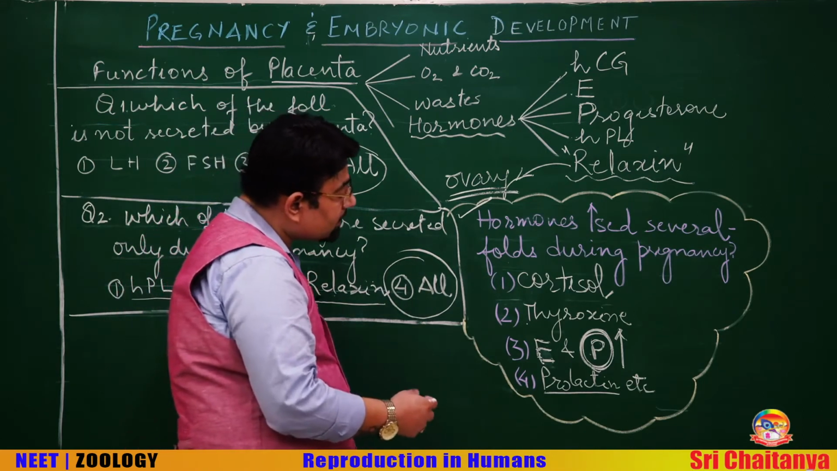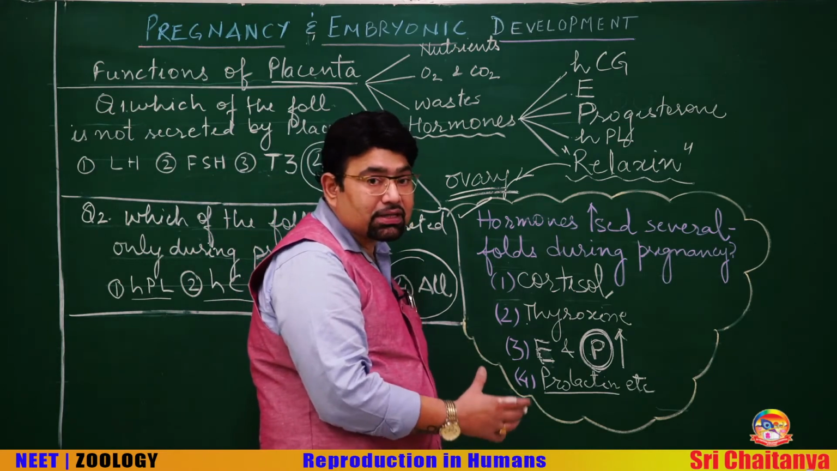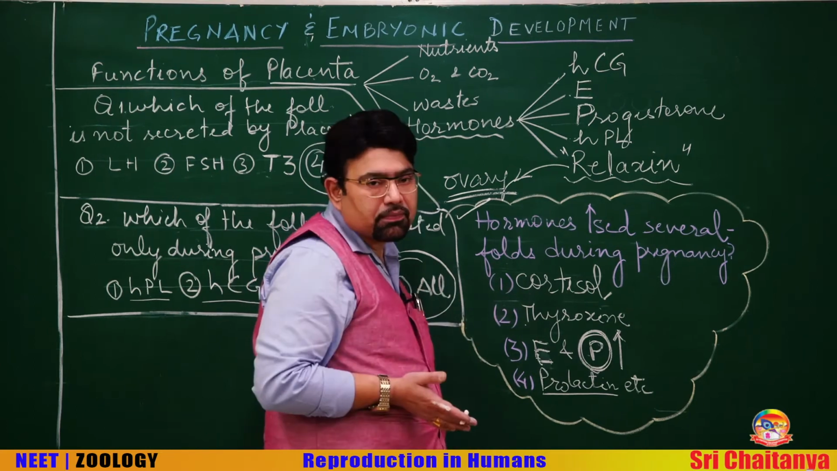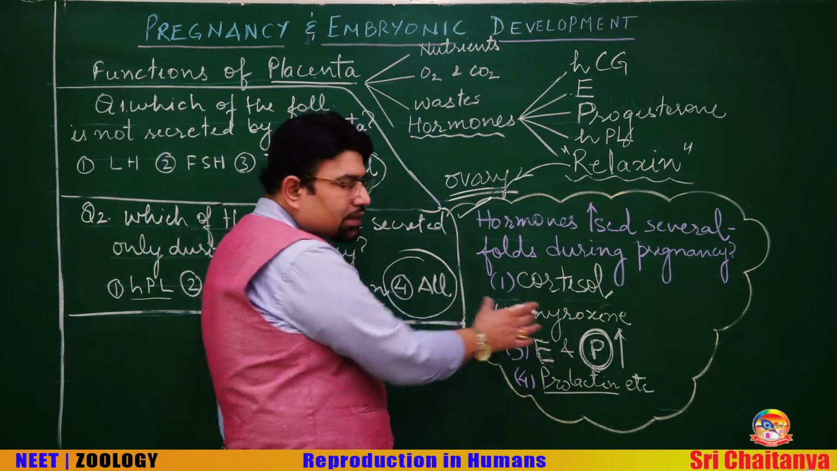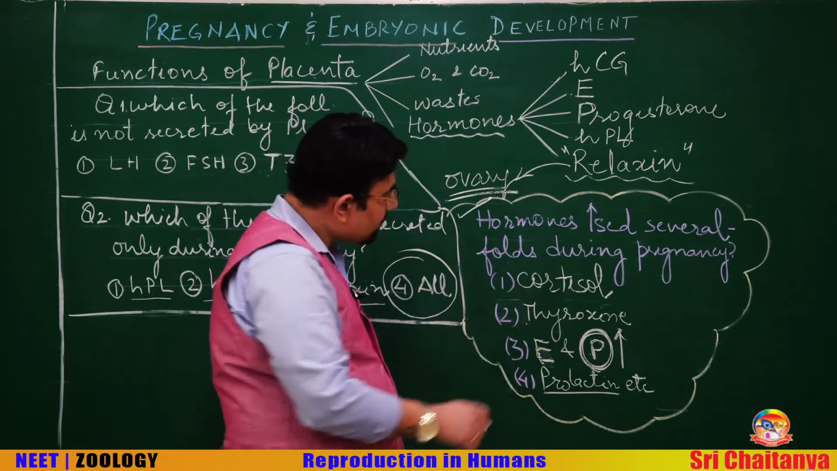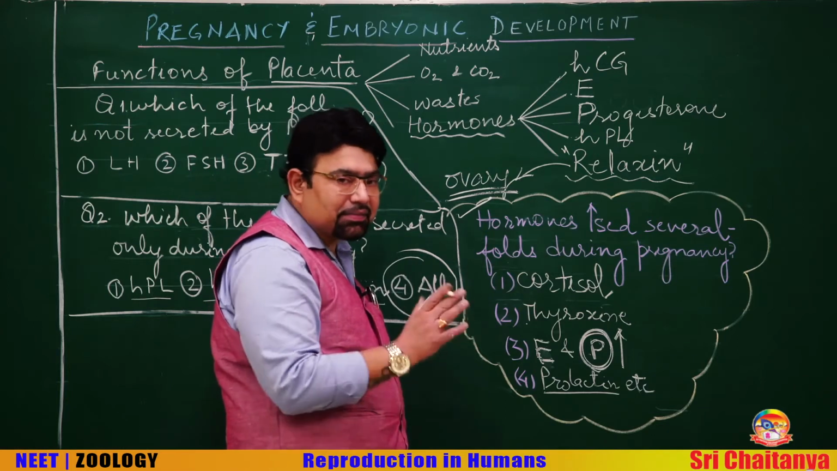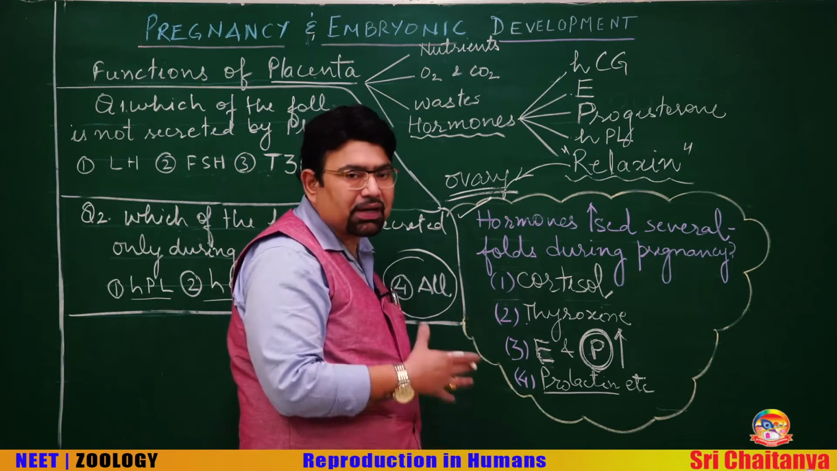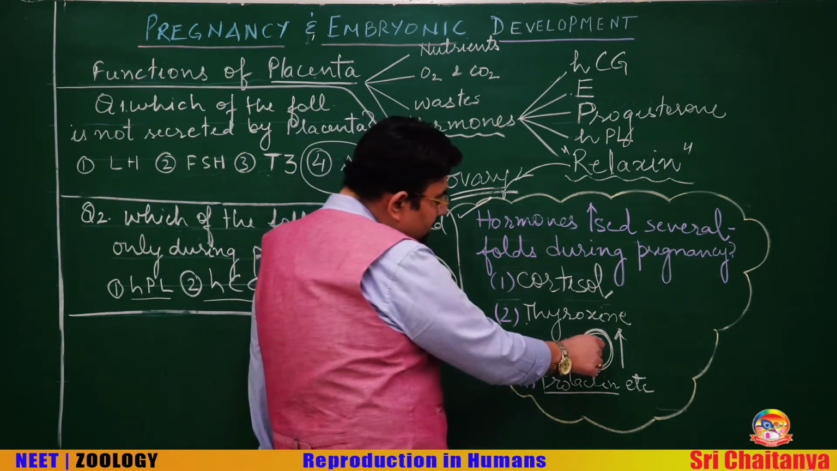You know that the metabolic rate of the mother is very high. The metabolism of the mother has to be stimulated. Thyroxine does the same thing. Cortisol is a stress hormone, and remember that for the body of the mother, pregnancy is a stress. Estrogen and progesterone.